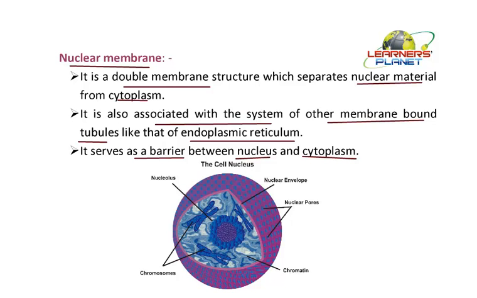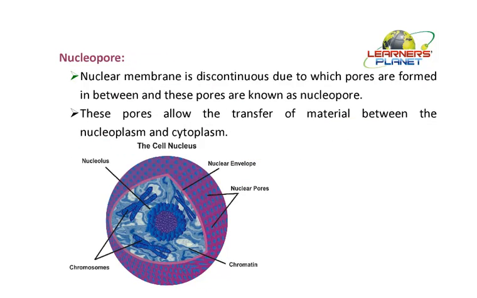They are kept separated from each other due to the presence of this nuclear membrane. Now you can imagine the nuclear membrane is absent in the case of prokaryotic cells. So over there what will happen? The nuclear material is present within the region and there is no such separation between the nucleoplasm and the cytoplasm. So we always say that nucleoplasm is absent in the case of prokaryotic cells.